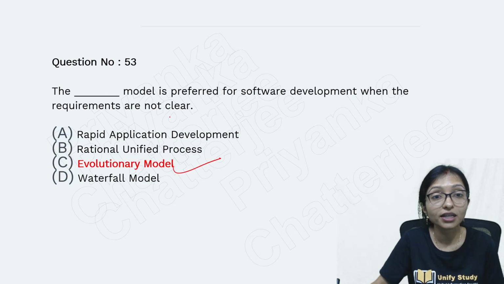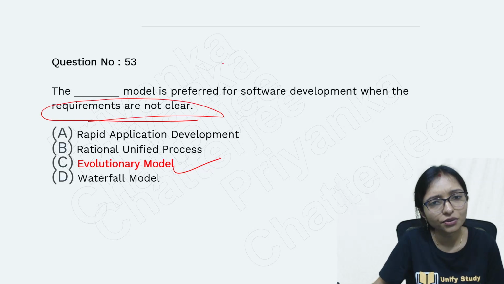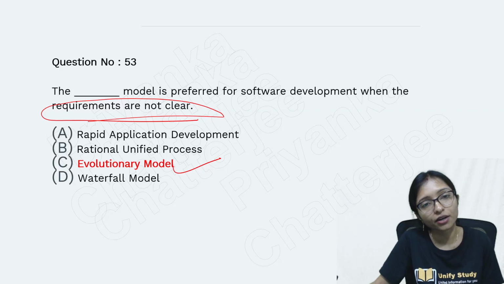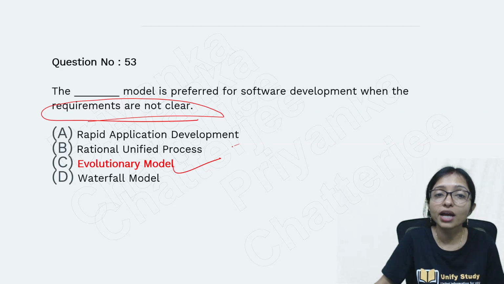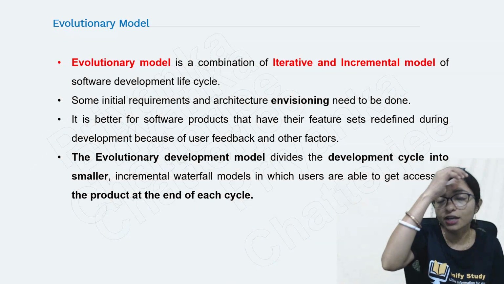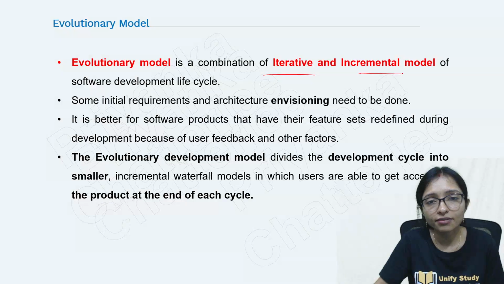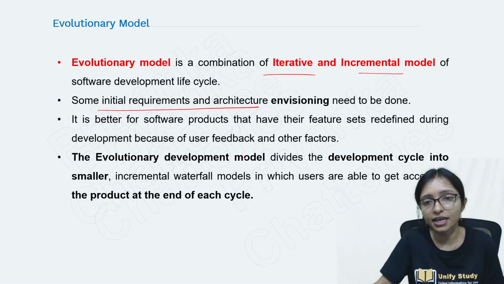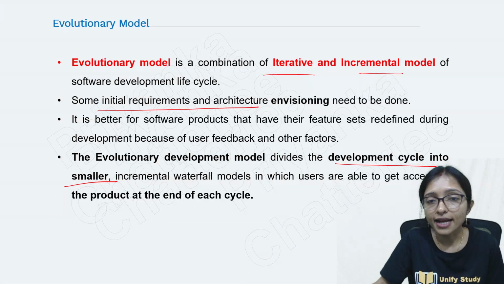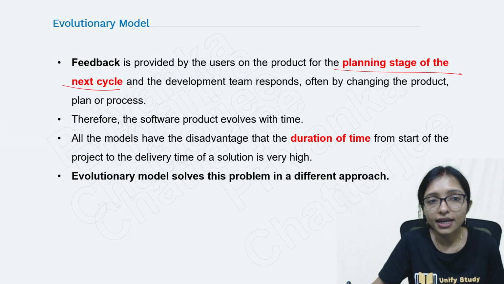Evolutionary model. Why? What is the evolutionary model? When the requirement is not clear, you will be confused that when the requirement is not clear, then we can go for the prototype model. But the prototype model is not the answer. The evolutionary model is one type of prototype model, and actually it is the combination of iterative and incremental model. Initial requirement and architecture is here, the model development cycle is divided into smaller phases, and that's why here you are getting the planning stage of the next cycle.